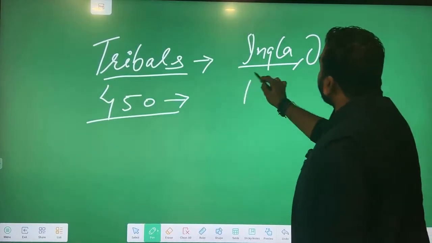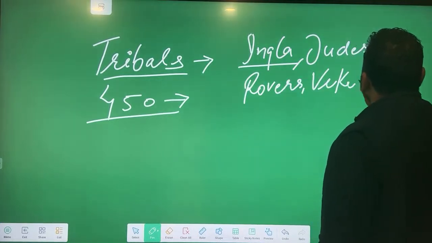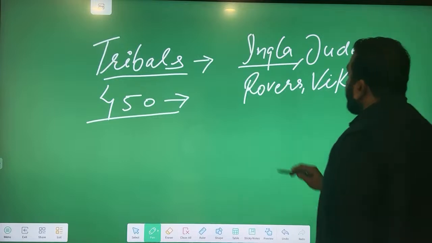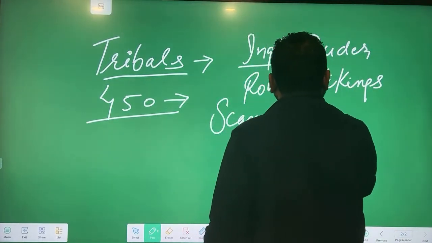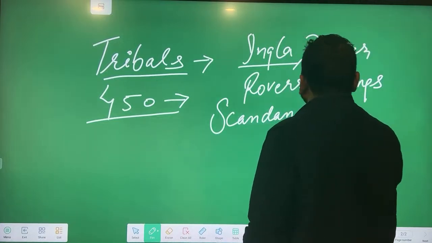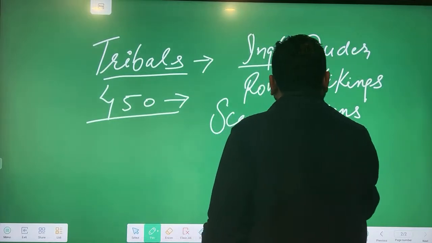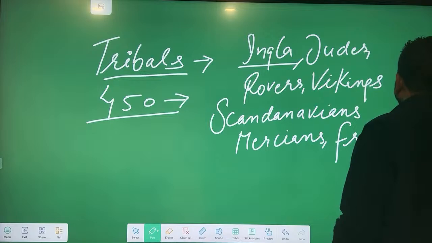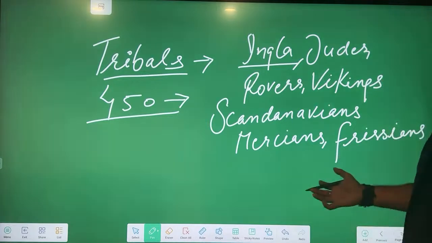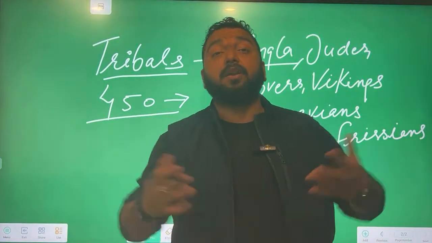Jutes, Rovers, Vikings, Scandinavians. Remember the names of these tribes. Mercians, Frisians, and a lot more. Saxons, Normans, and a lot more.